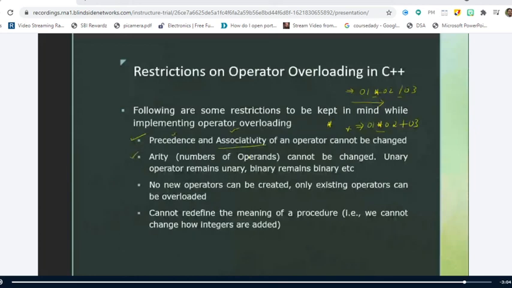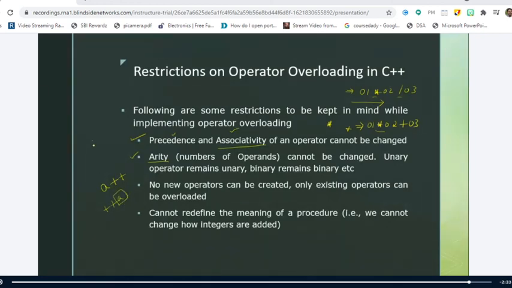Yes, sir. And the second point is arity cannot be changed. Arity means number of operands. What is plus plus? Is it unary or binary? Unary operator, right? Why? Because unary operators are the operators which operate on a single operand. Therefore, I write like this: a plus plus or plus plus a. So they are going to operate on a single operand. Therefore, these are called unary operators.